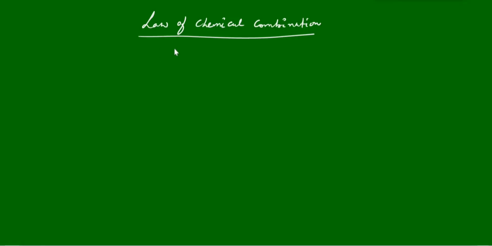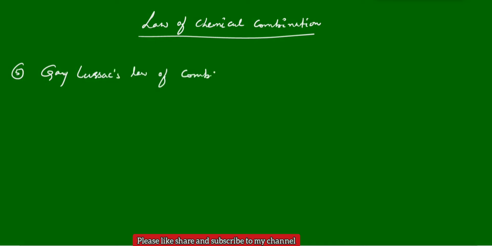So we are discussing the law of chemical combinations. In the last class we have discussed the four laws, right? Law of conservation of mass, law of definite proportion, that is also called constant proportion, law of multiple proportions, and law of reciprocal proportion. And the next one, Gay-Lussac law. So he only proposed it, so accordingly we can call this Gay-Lussac law or Gay-Lussac law of combining volume. So this is a statement for Gay-Lussac law.